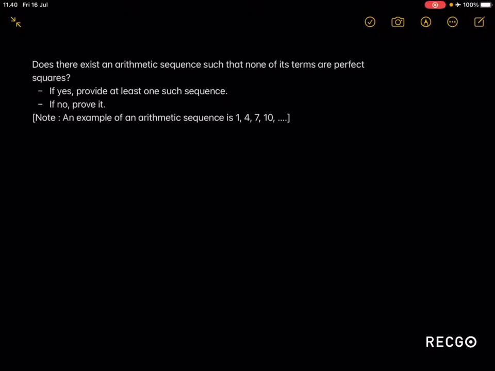Here we're going to look at another number pairs and sequences problem. This time it will be a challenge problem. Does there exist an arithmetic sequence such that none of its terms are perfect squares? If yes, provide at least one such sequence, and if no, then prove that there are no such arithmetic sequences.